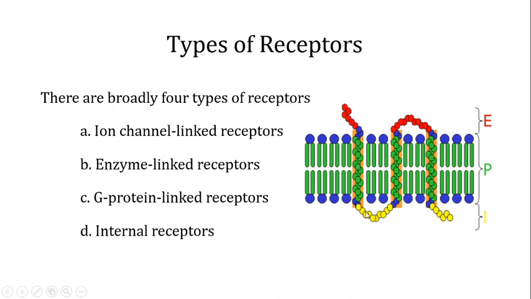The second domain of this receptor is the transmembrane domain, and its function is to provide stability to the receptor. It is present in the interior of the plasma membrane.